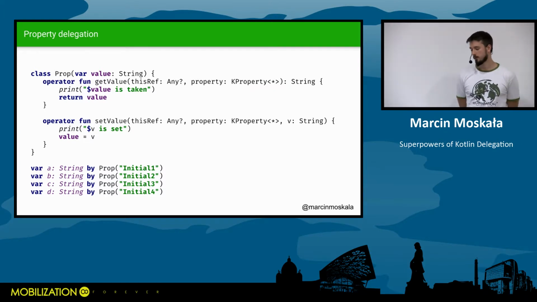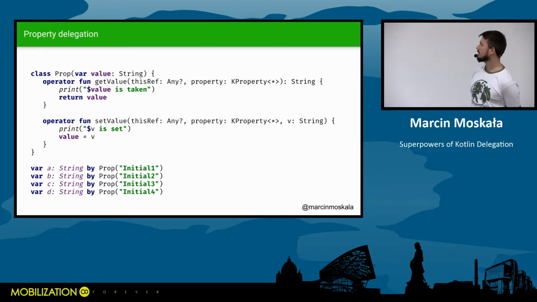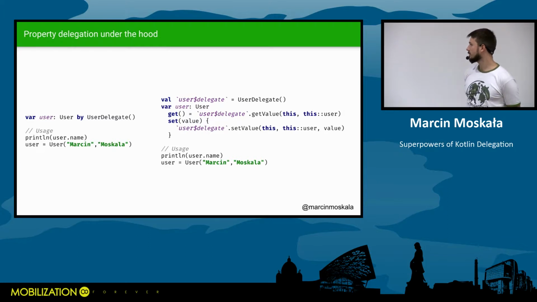And since you know that a property is getter and setter, you can imagine that the getter will reference getValue and the setter will reference setValue. But what are those other arguments? So this is the most important slide.